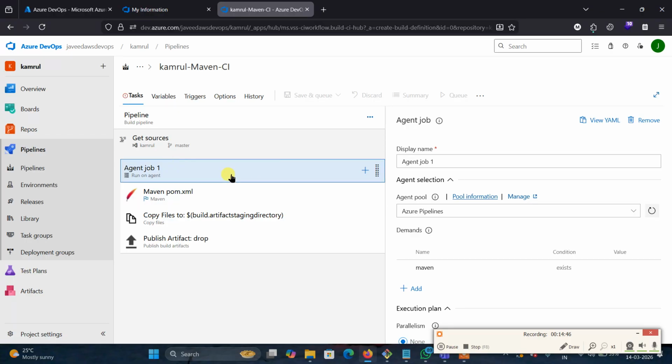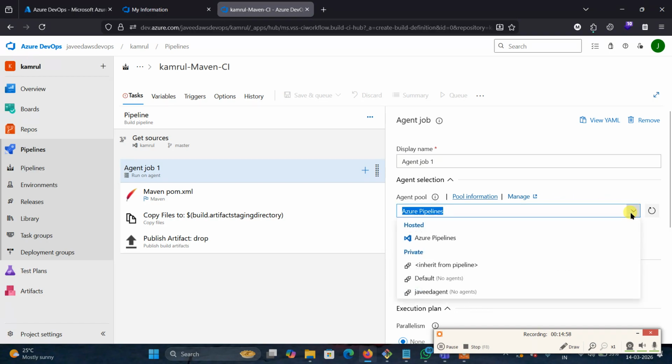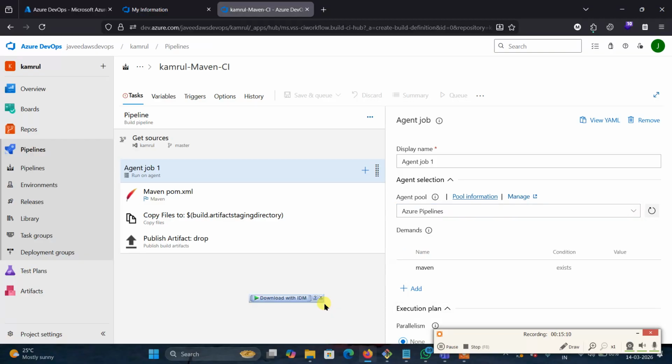What is the first thing? When you create an agent job, we need to select the agent here. You can give the agent name, or from Azure Pipelines you can select the agent where we need to run. We may also have our own agent. We can create our own agent on our local machine, or you can create an AWS EC2 instance, where the pipeline will run.